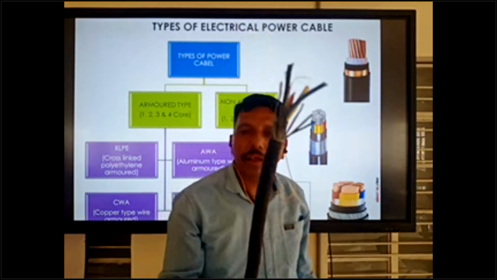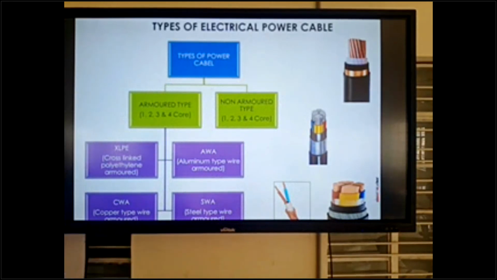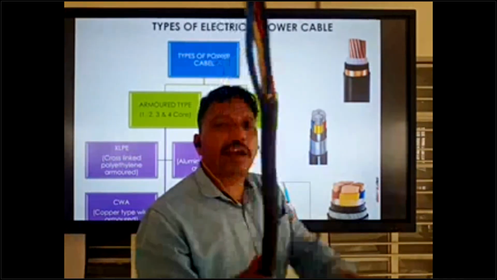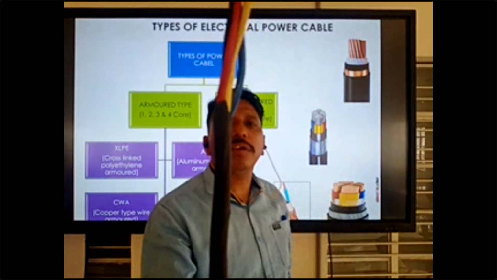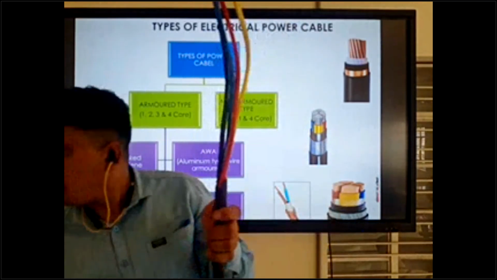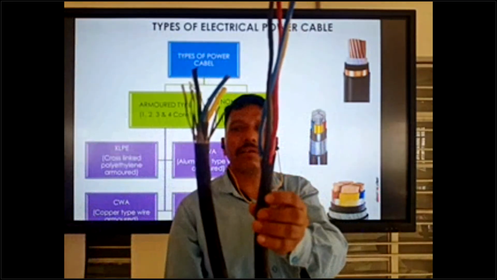This is armored cable. And non-armored cable means there is no armor, only insulation. You can see there is no armor. This is armored cable and this is non-armored cable.